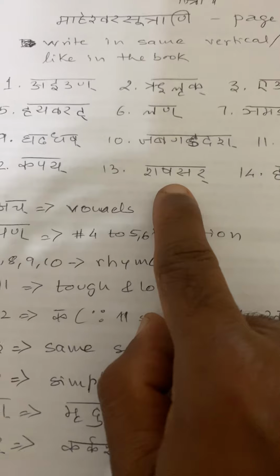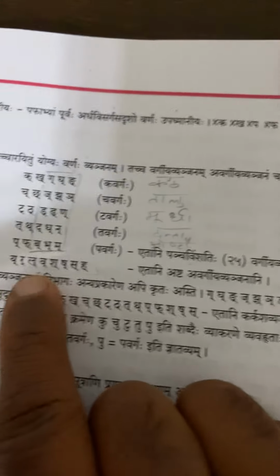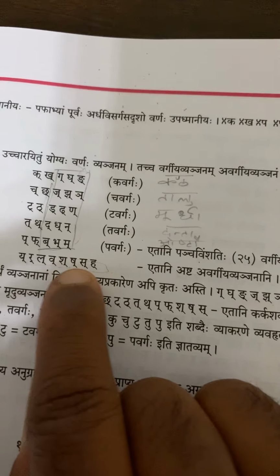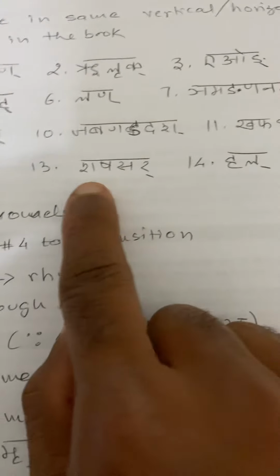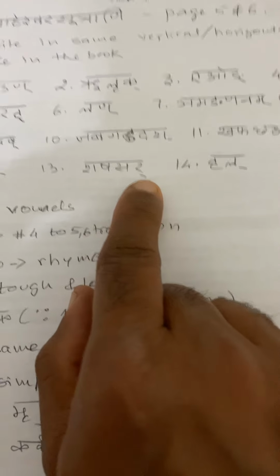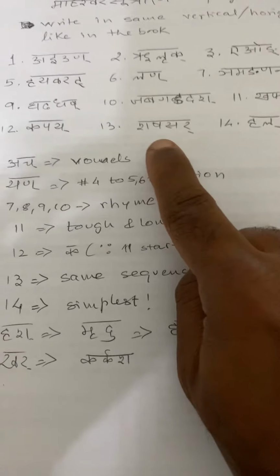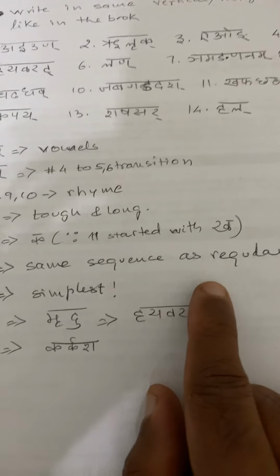And 13th is a little unique because it has the same sequence as the regular. What I mean by regular is, when you see here, you see sha, sha, sa. So the same sha, sha, sa comes here, sha, sha, sa, ra. And the last one is hal, which is the simplest. Okay, 14th is the simplest, and this is the same sequence as the regular ones.